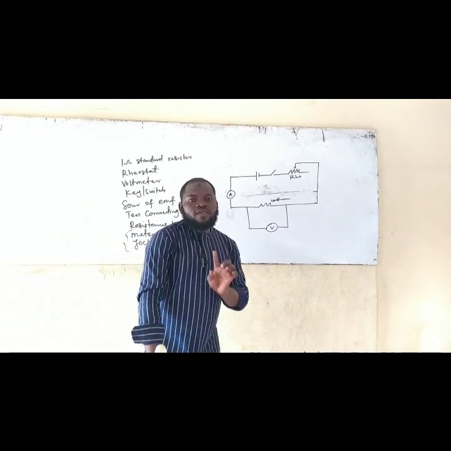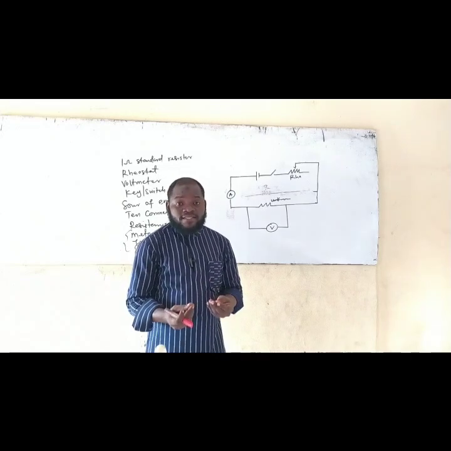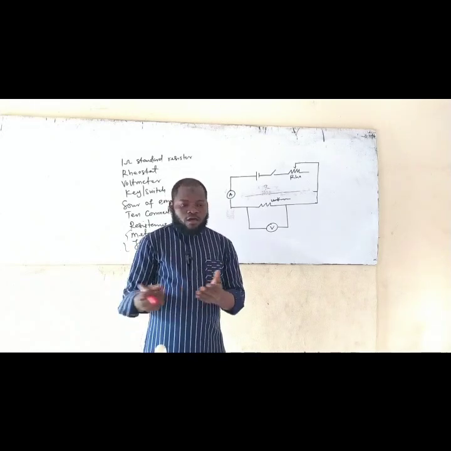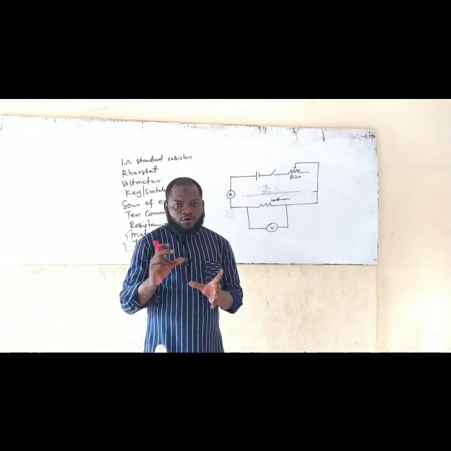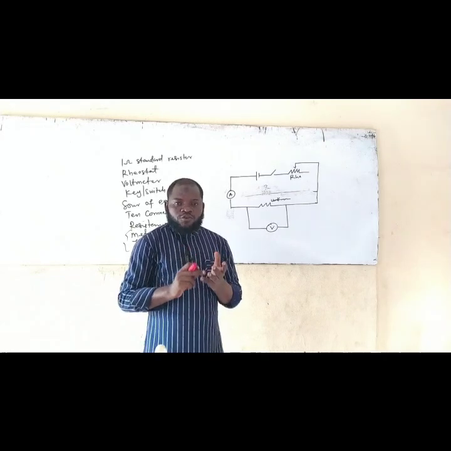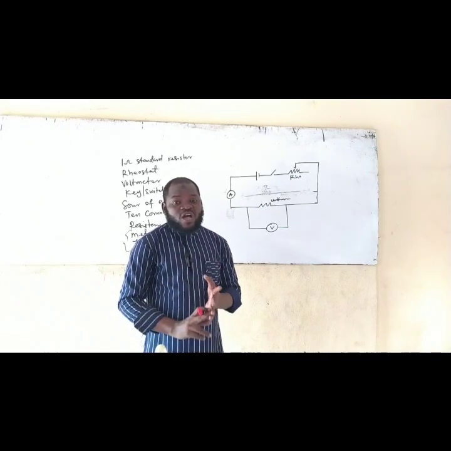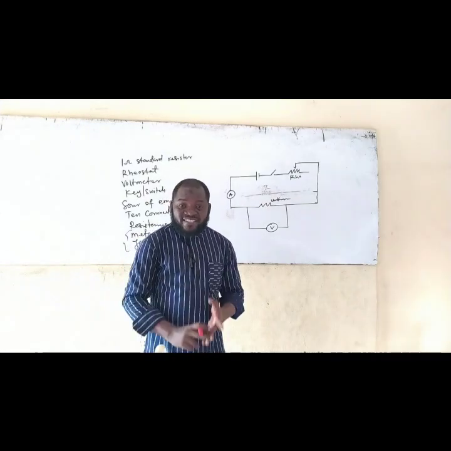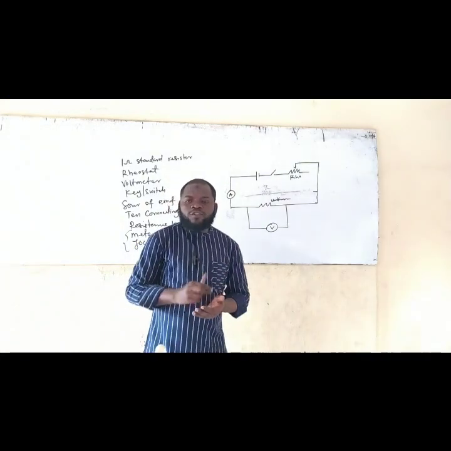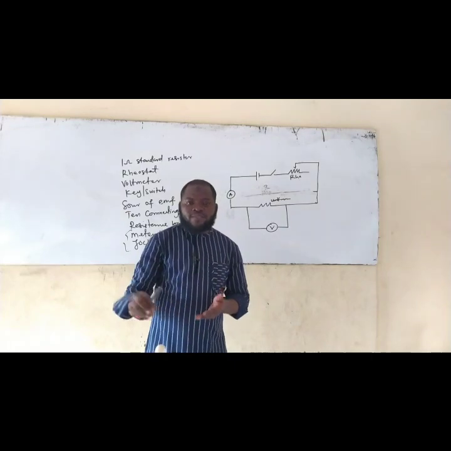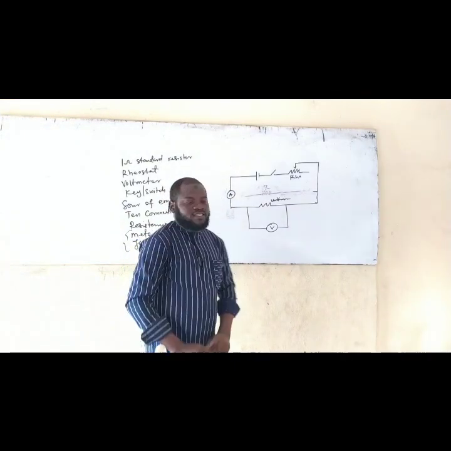Note the following circuit elements, that is the following electrical loads, they don't have positive or negative terminal. Your rheostat does not have negative or positive. Your resistance box does not have negative or positive. Your resistor does not have negative or positive. But how do you determine the negative and positive of all these things I mentioned? Now, this is it here.